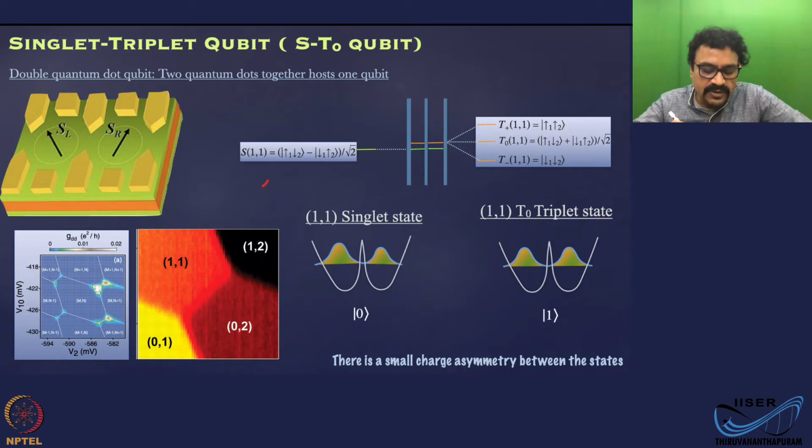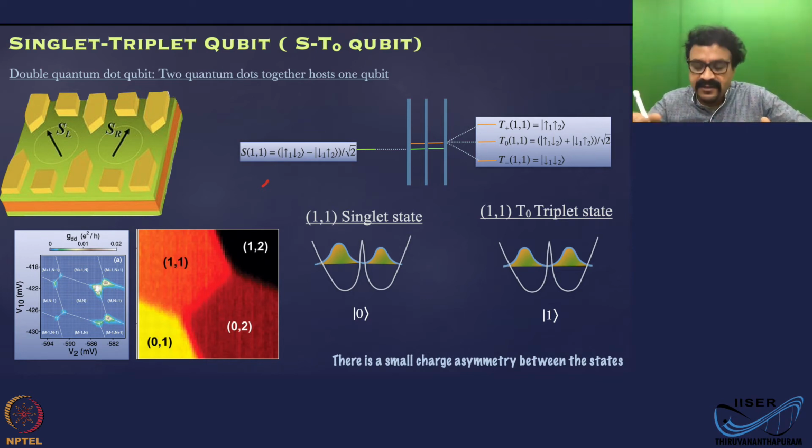If you have two quantum dots with one electron each, we have learned that these two electrons can be in a singlet state or in a set of triplet states. So the singlet state is given by this, one electron here, that is one singlet state. There is also the 0-2 singlet state, that is a singlet state of the single dot. That is not what we are looking at here, but that state is also involved in the whole manipulation.